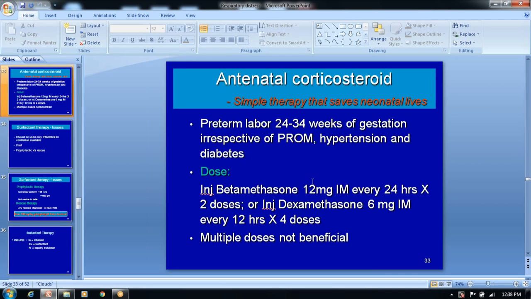So antenatal steroids are given to prevent premature delivery or prematurity. How to give this is dealt with by the OBG faculty, but on the pediatric side there is also a link between neonatology and obstetrics.